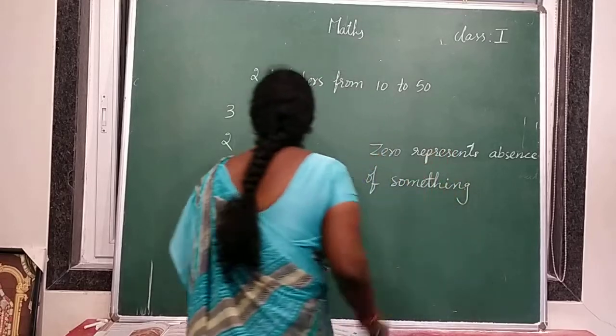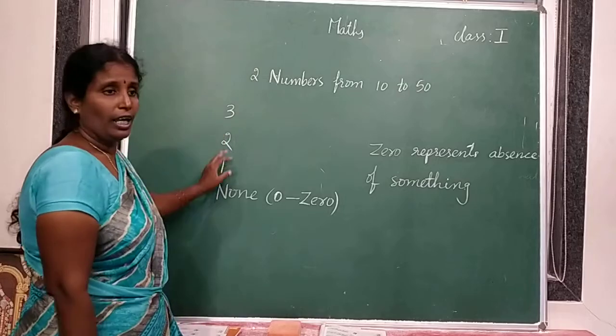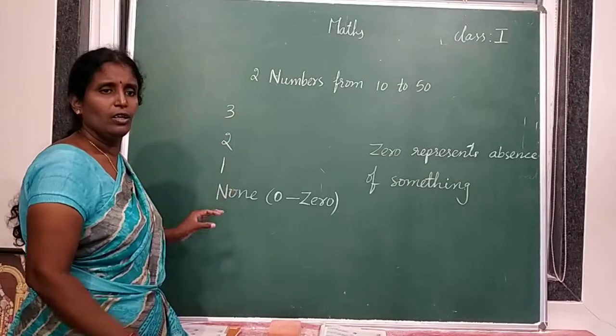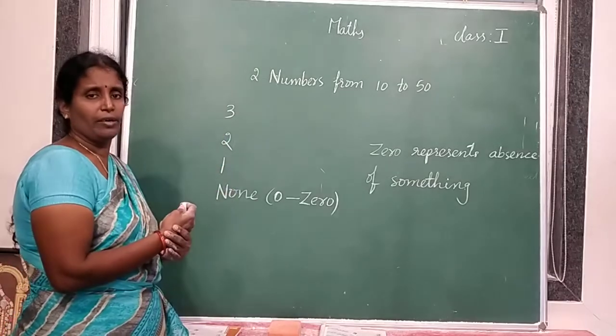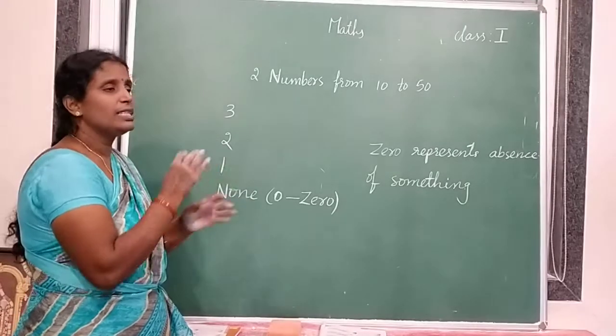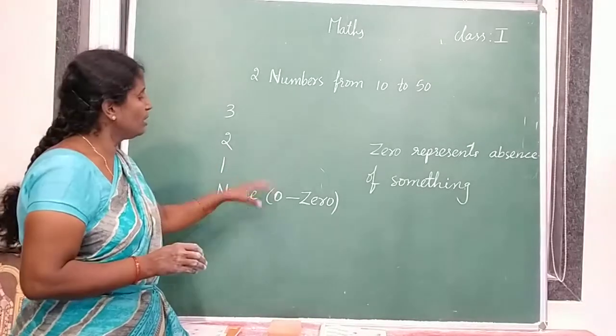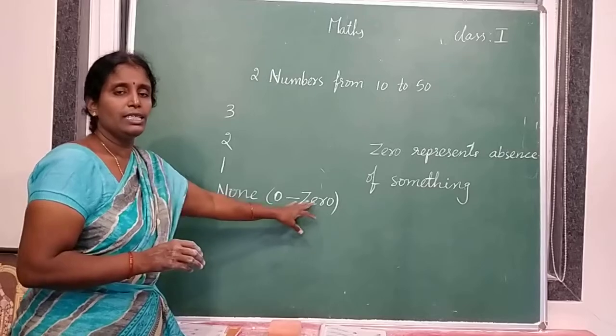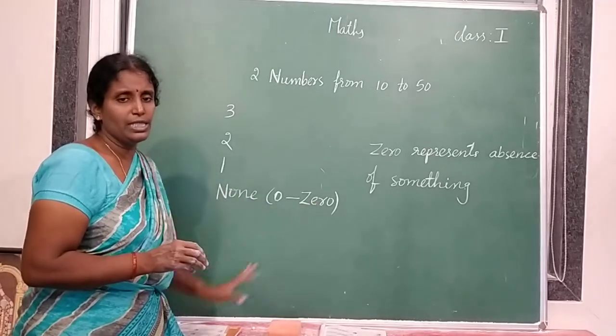On the branch, birds were there, but all the birds flew away, so the birds are absent. Because of that, it is 0. Empty means it is 0.